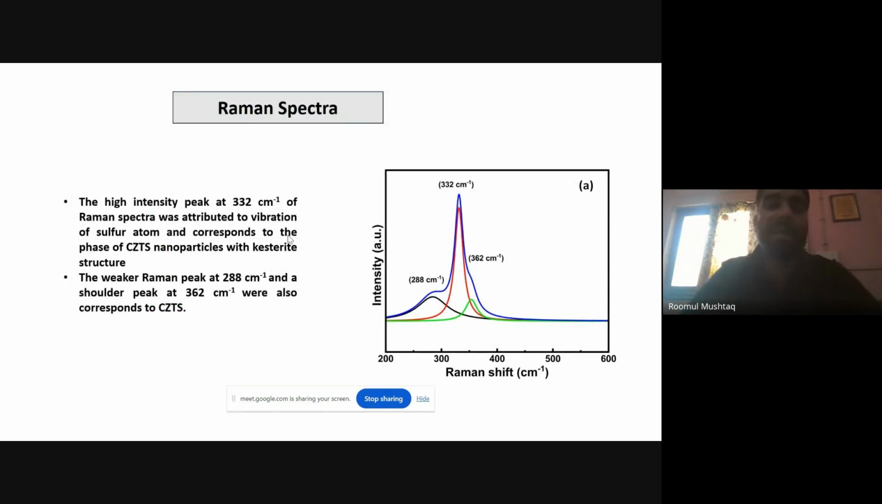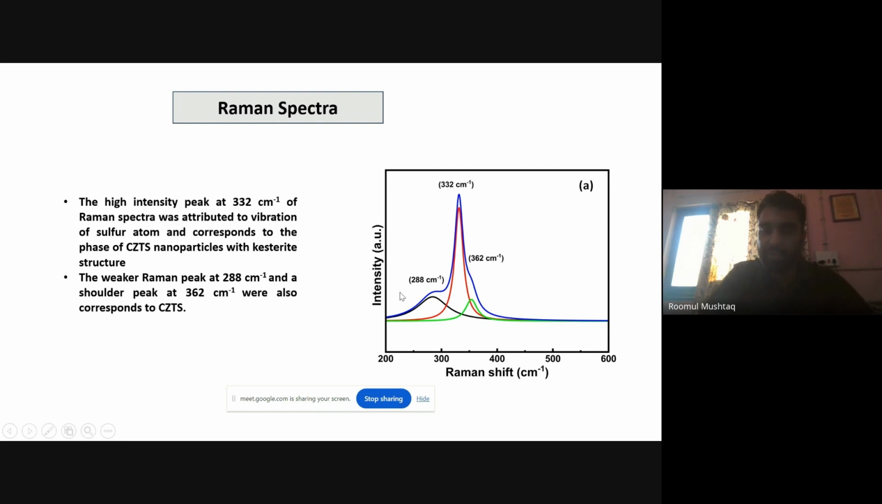For this structure, I took the Raman spectra. We can see that the high intensity peak is at 332 centimeter inverse, which is quite good as I compared it with the previous literature available. This peak must lie between 331 centimeter inverse and 338 centimeter inverse. This peak arises due to vibration of sulfur atoms and corresponds to the phase of CZTS nanoparticles with kesterite structure.